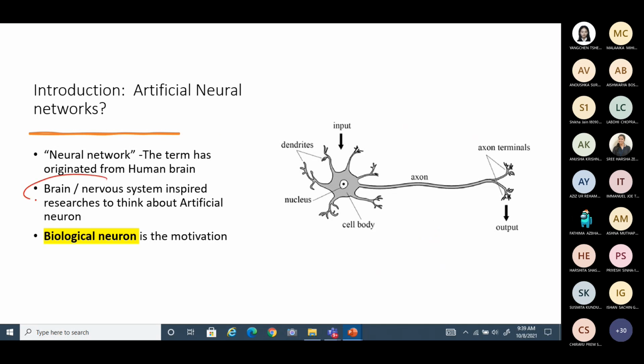Brain or nervous system inspired work long back, if you go 5 decades or 10 decades back, a lot of work started on mimicking the brain, right?